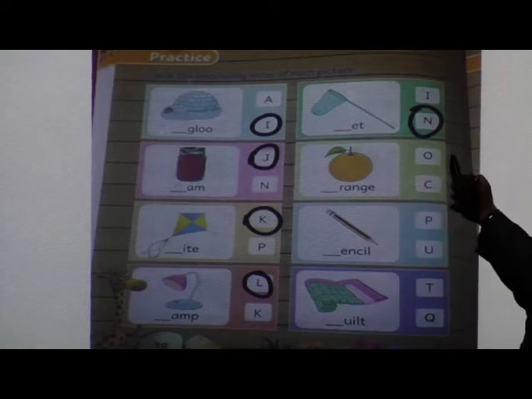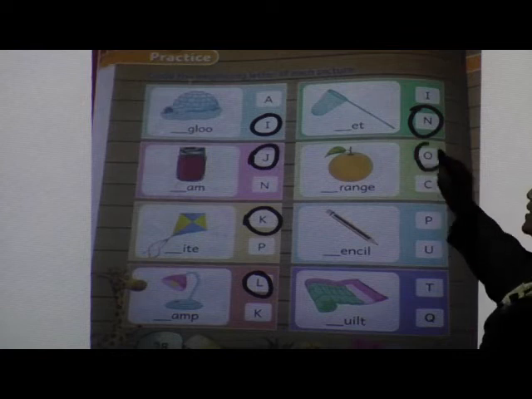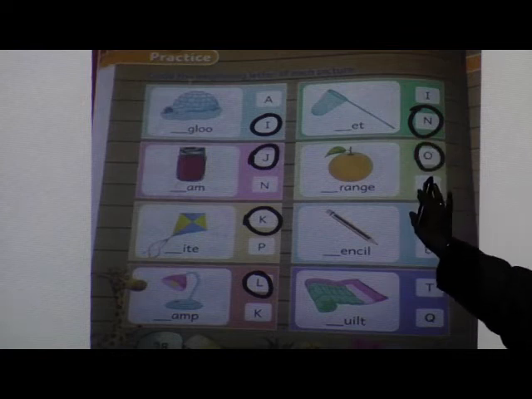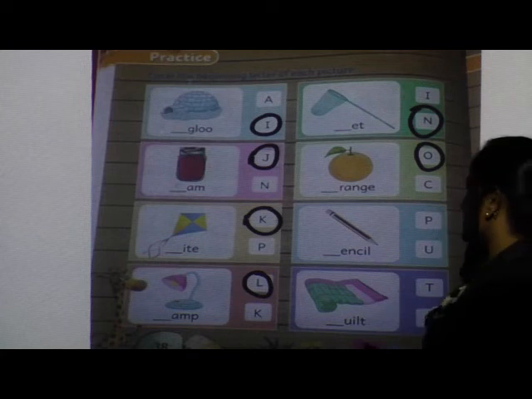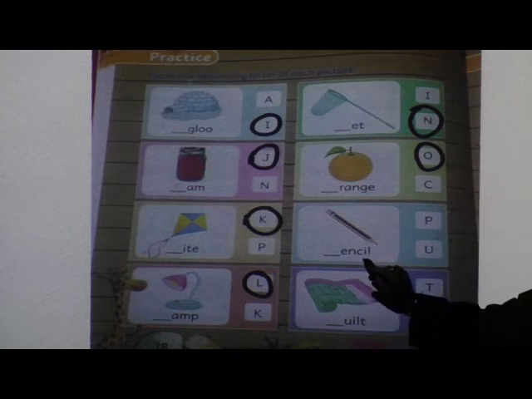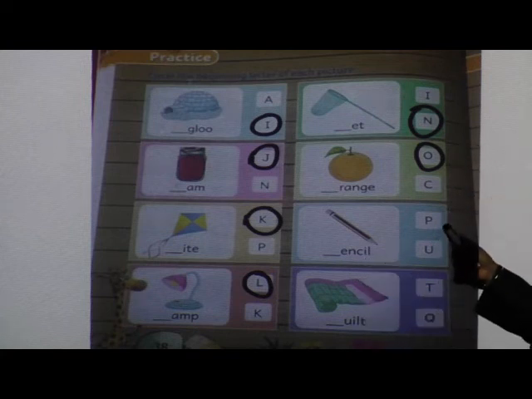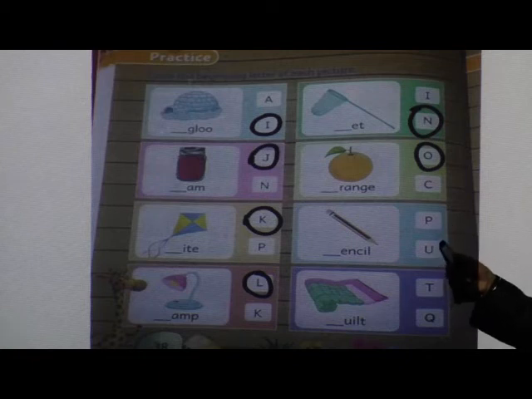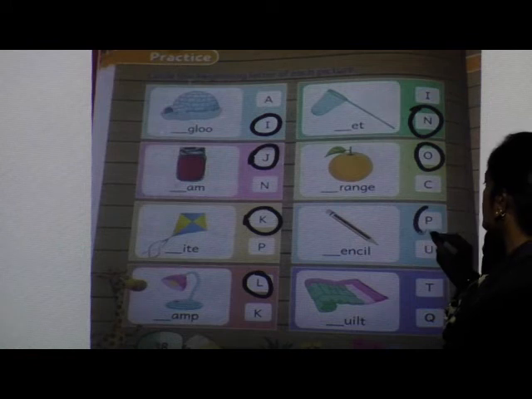See next picture, orange. What will be the beginning letter? O or C? O. Very good. It will start with O. Orange. Next picture, pencil. With which letter will it start? P or U? Very good. It will start with P.